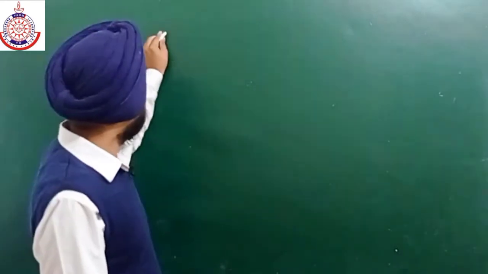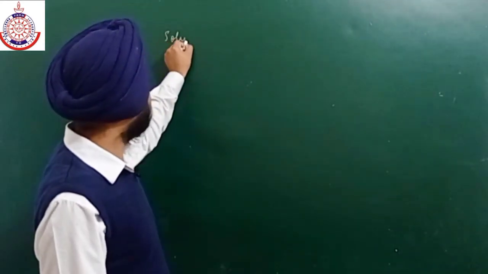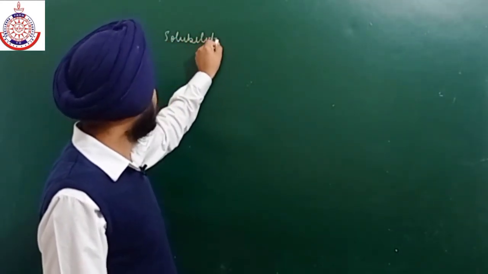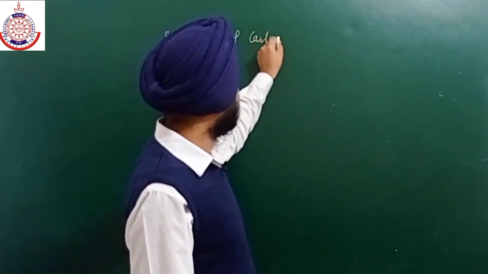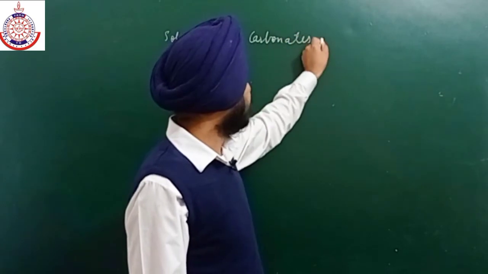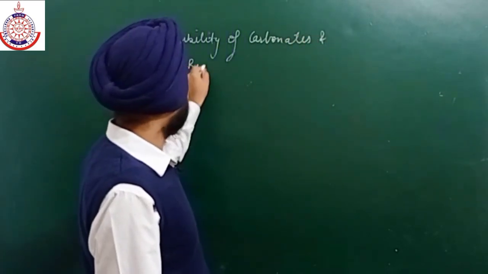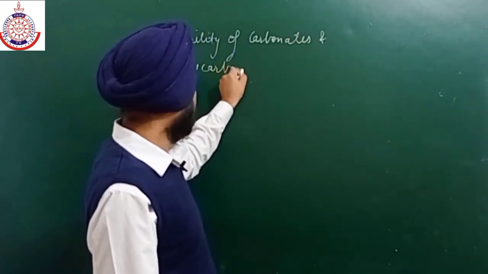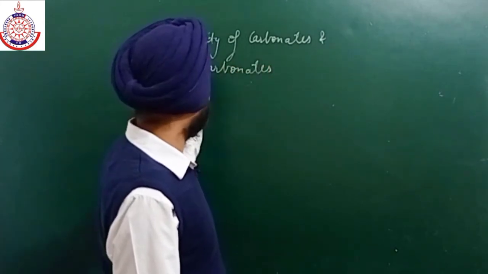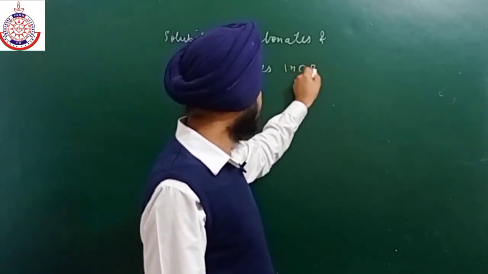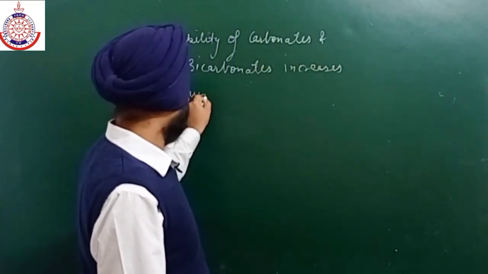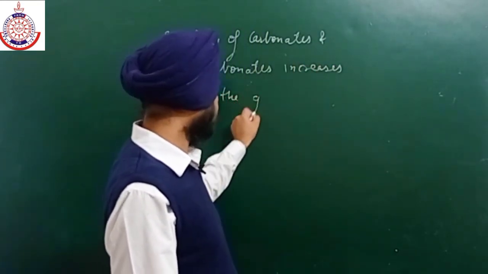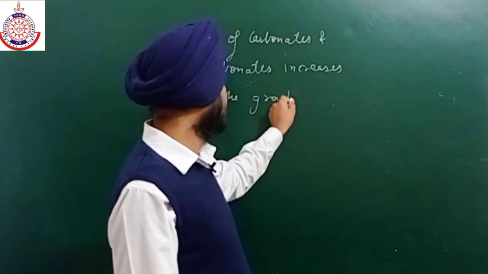So solubility of carbonates and bicarbonates increases down the group. What will be the reason?